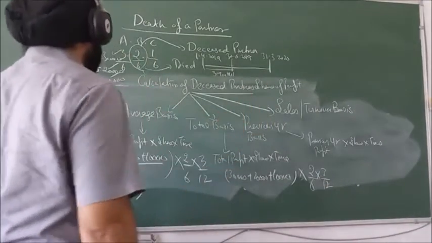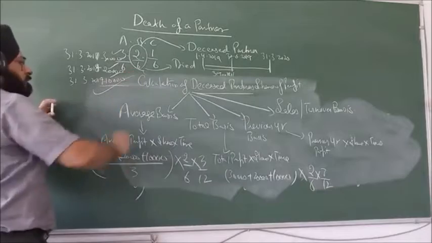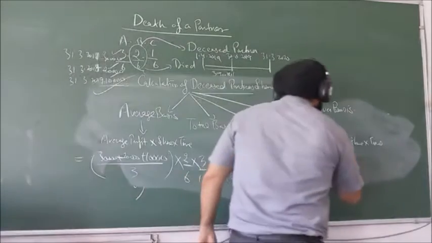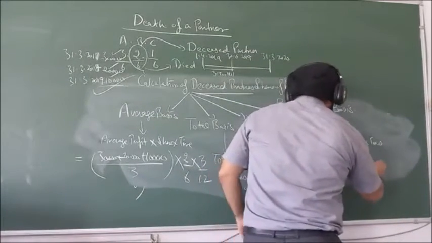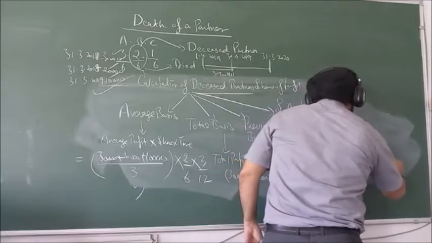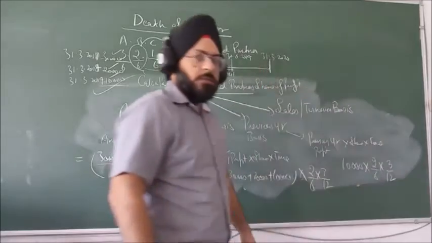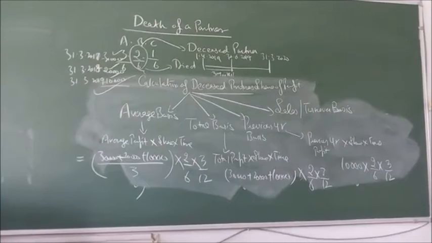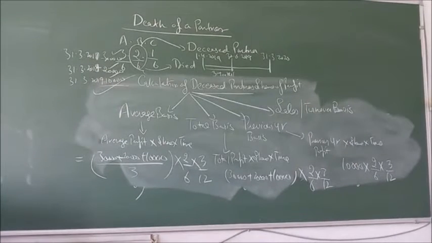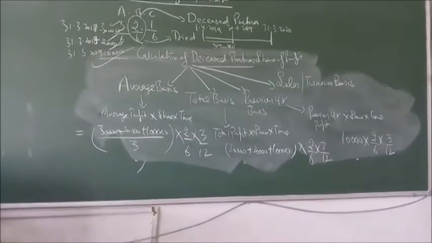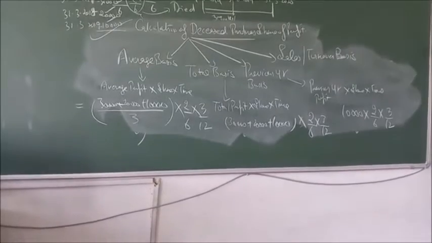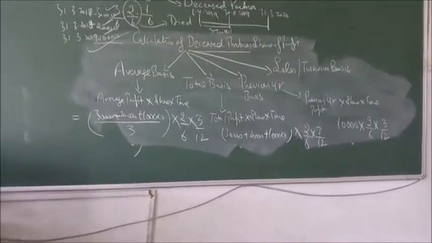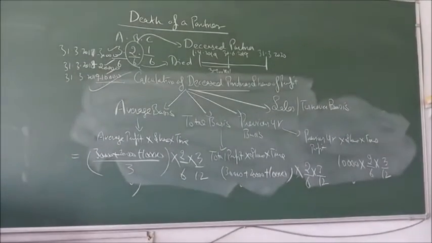Now previous year profit. Previous year is this one, right? Then 10,000 into 2/6 into 3/12. This is how we calculate profit at the time of death of a partner.